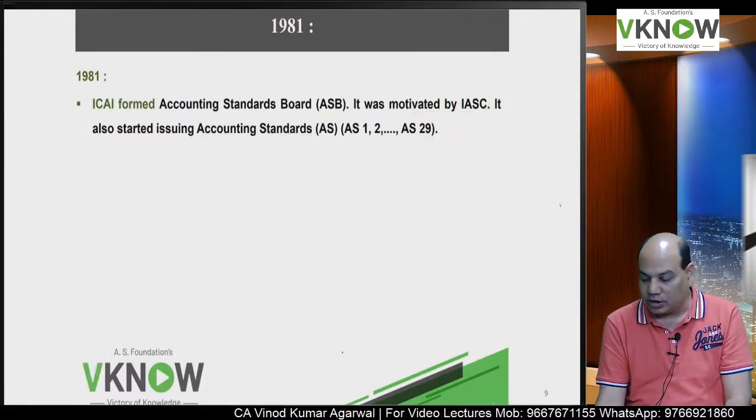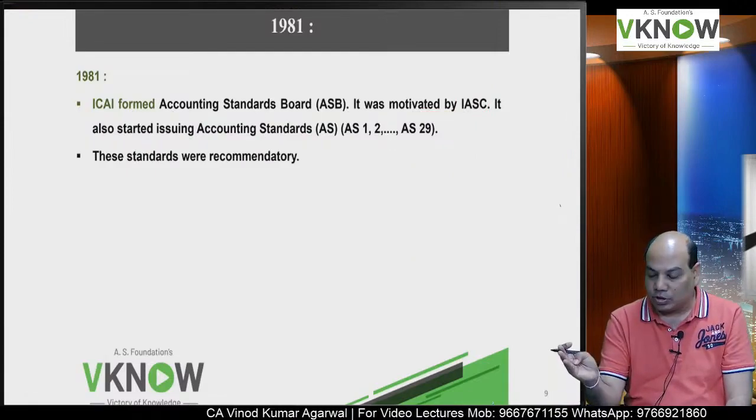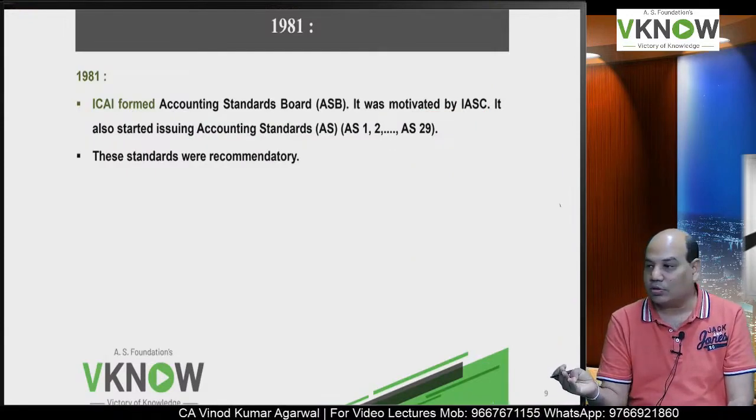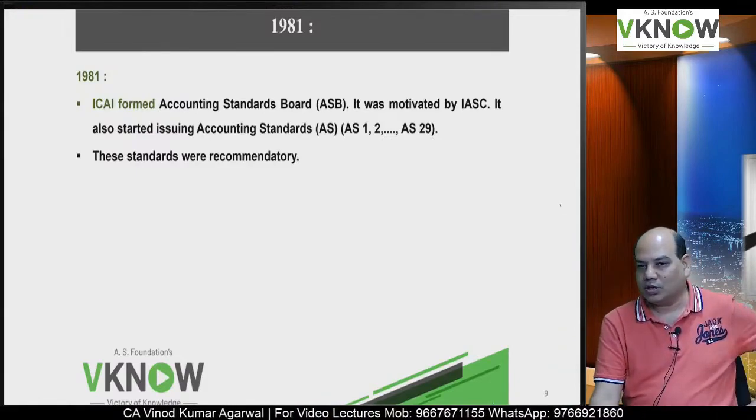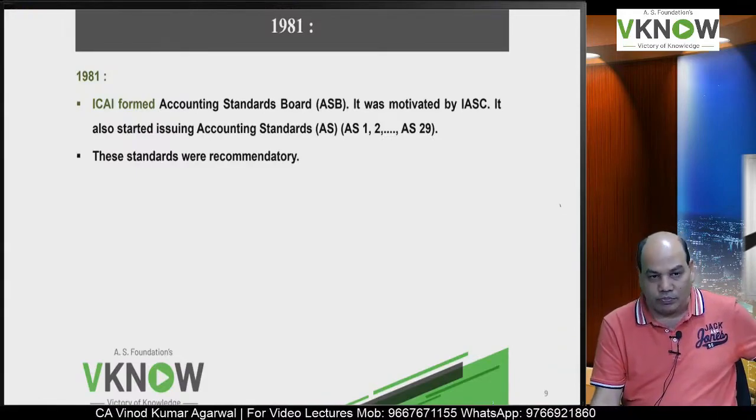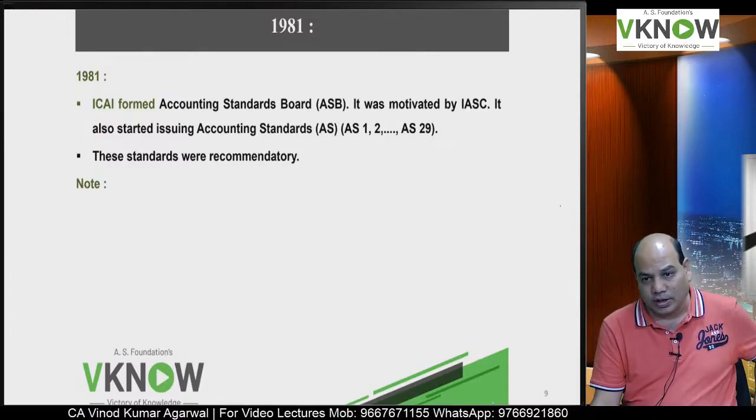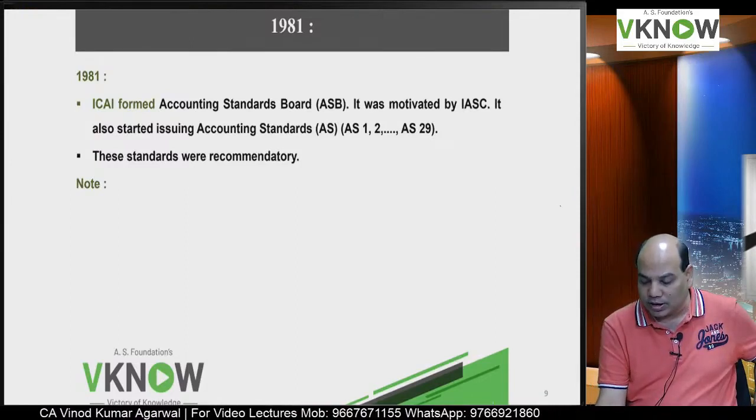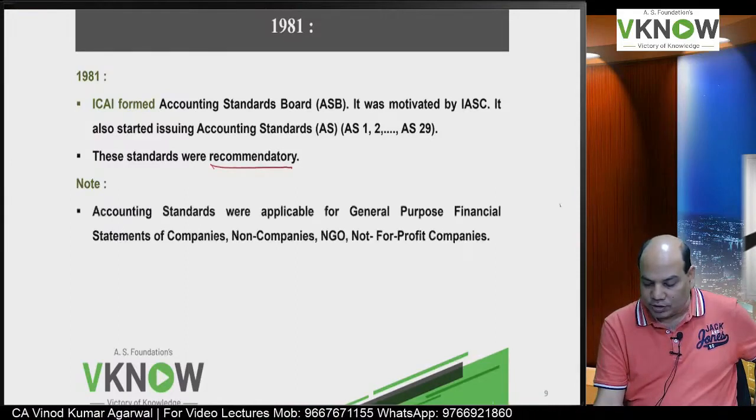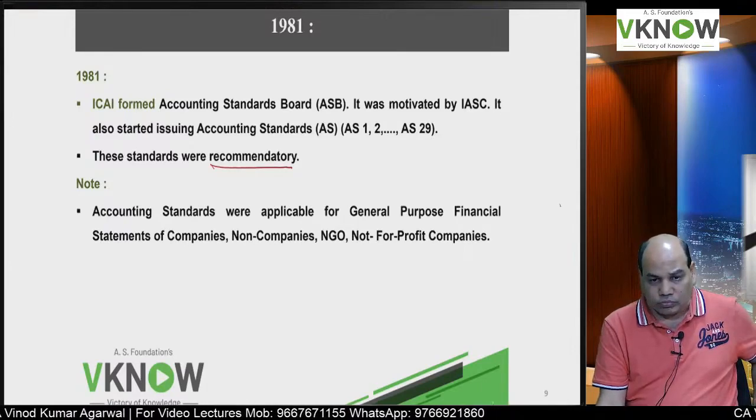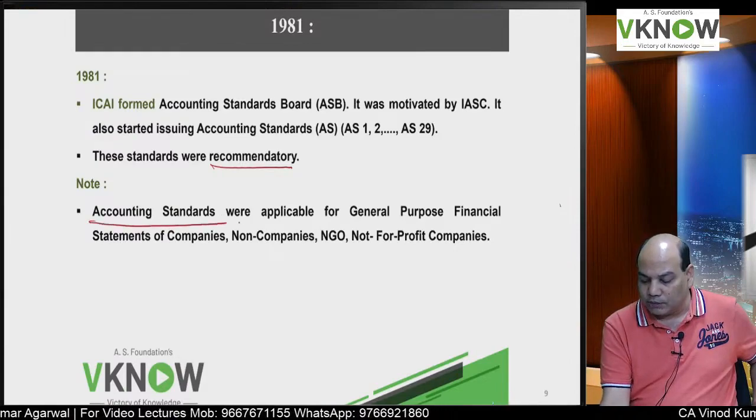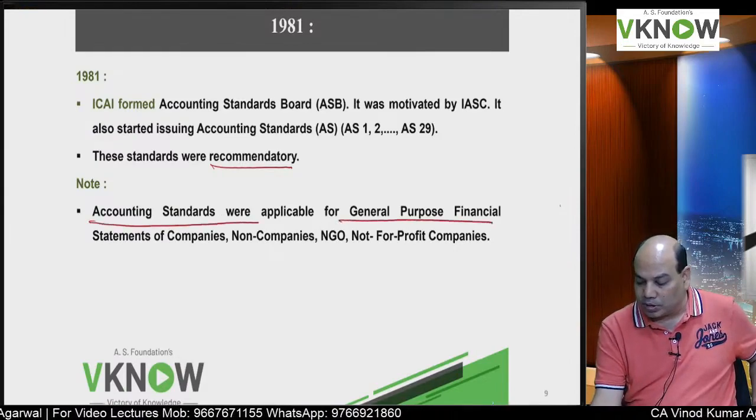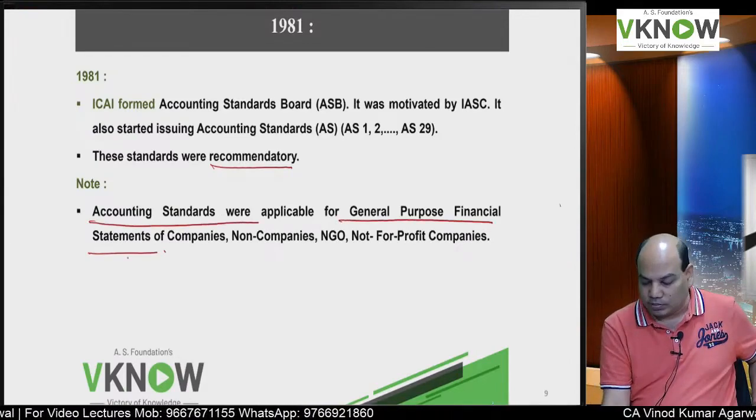So 29 standards are there, but out of that also AS6 is not there now, that is eliminated. AS8 has been eliminated. So AS6, AS8 have been eliminated. Initially AS was recommendatory, accounting standard was recommendatory initially. Okay, who are going to follow accounting standard? Accounting standards will be followed for general purpose financial statement of companies.